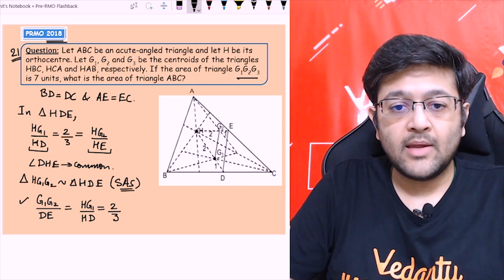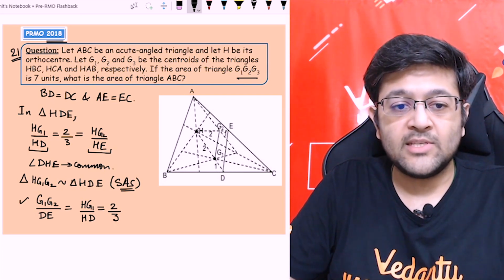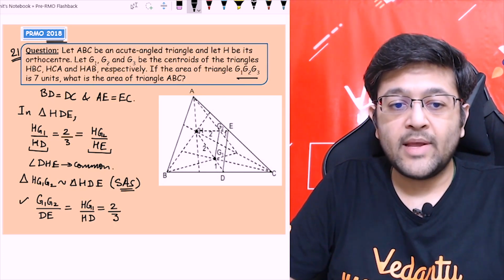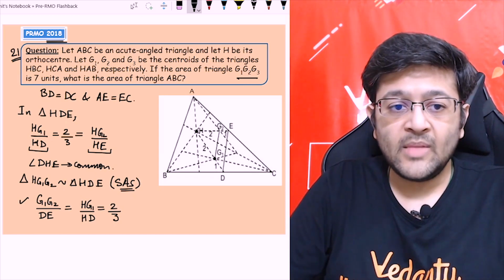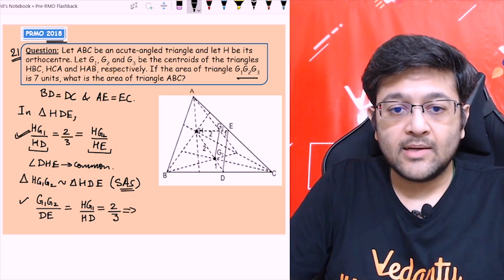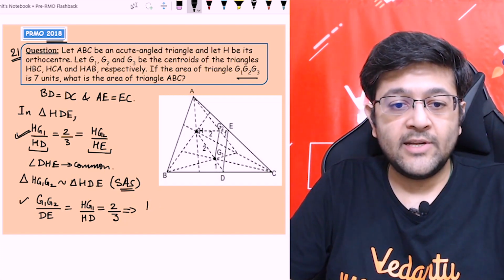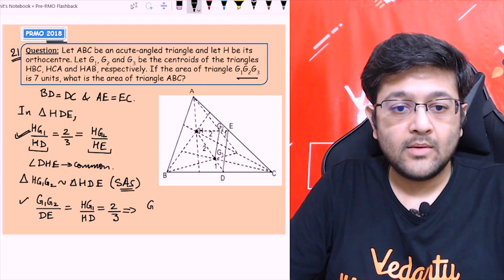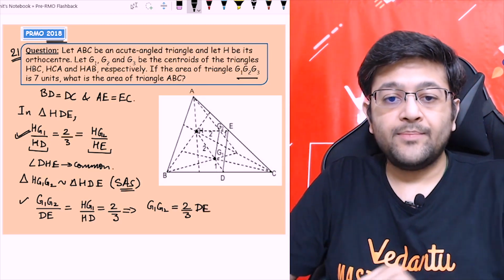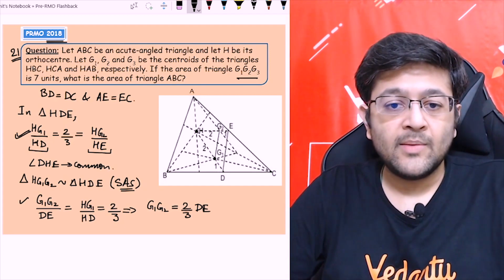Similarity से हम बोल सकते हैं corresponding ratio of the corresponding sides will be equal, right? So G1G2 upon DE will be equal to HG1 upon HD, which we have already written as 2 by 3. So you will get from here that G1G2 is equal to 2 by 3 of DE, right?